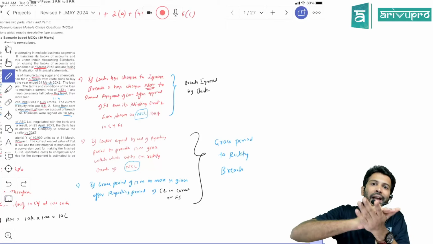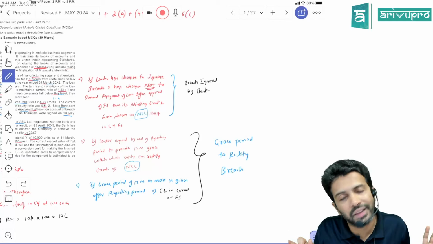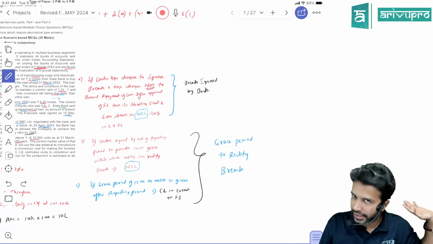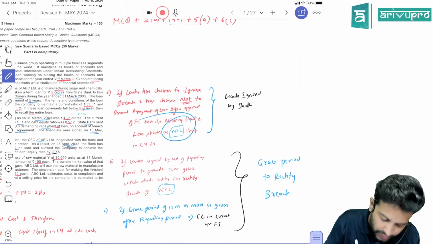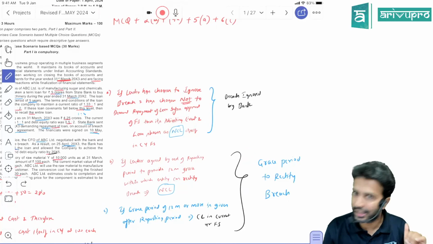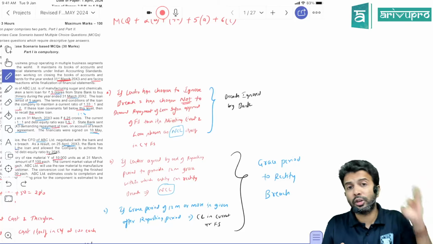So one, if the bank ignores the breach, they're not asking us to rectify. If they say we will ignore the breach, and this ignorance of breach is done before the approval of financial statement, then in the current year you will treat this as an adjusting event, and the loan will still continue to be shown as a non-current financial liability itself. That is one case.